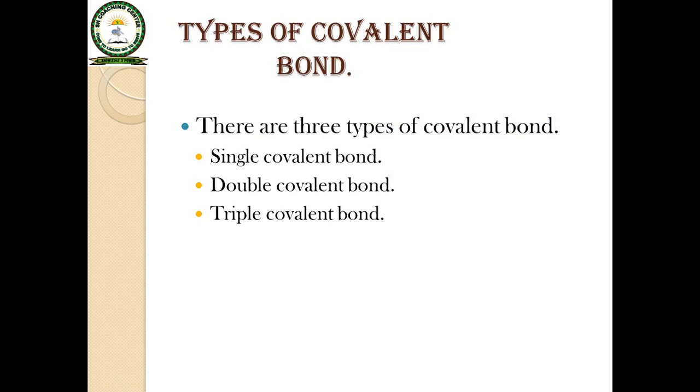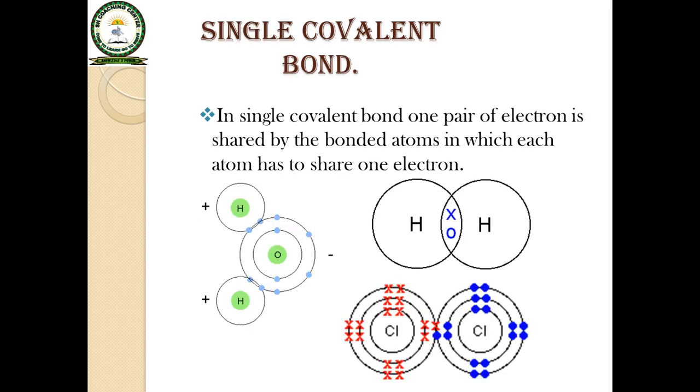Types of covalent bond. There are 3 types of covalent bond: single covalent bond, double covalent bond and triple covalent bond. Single covalent bond. In a single covalent bond, one pair of electrons is shared by the bonded atoms, in which each atom has to share only one electron.